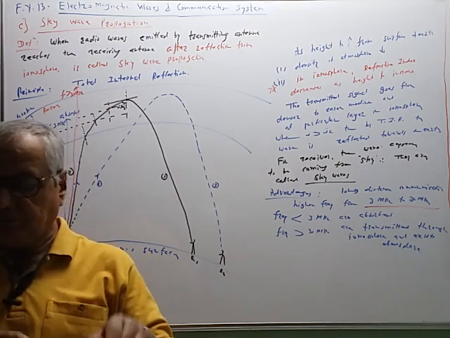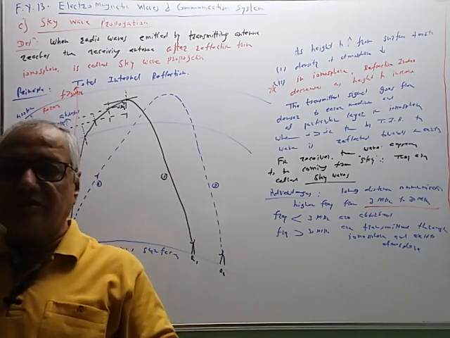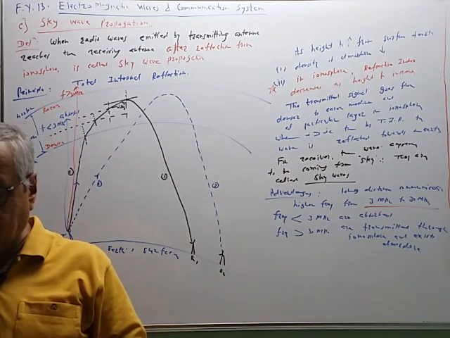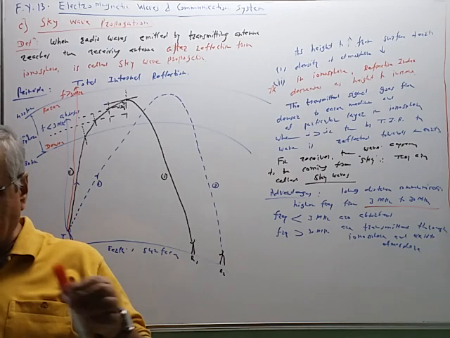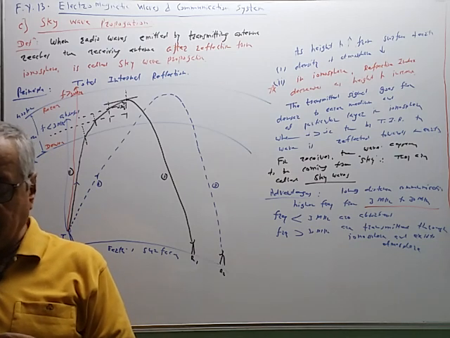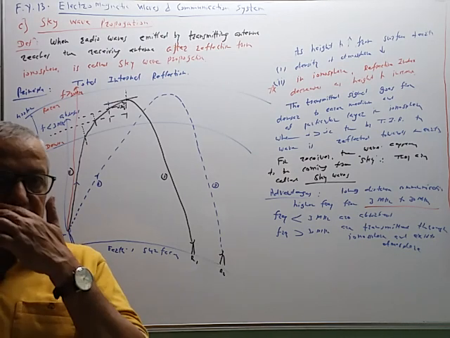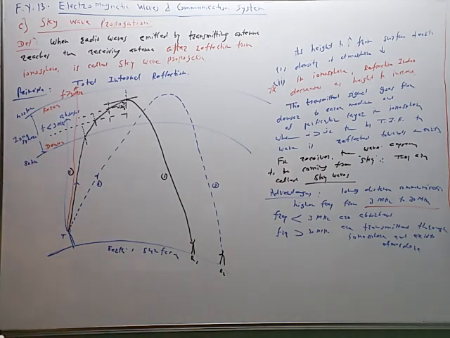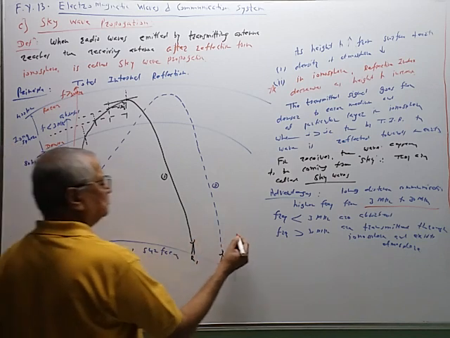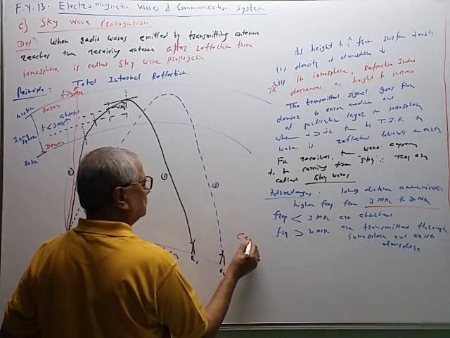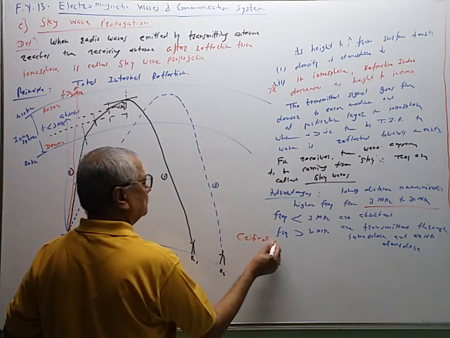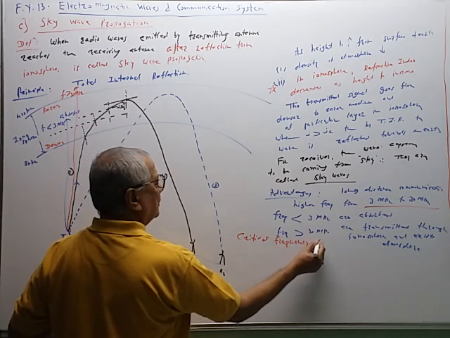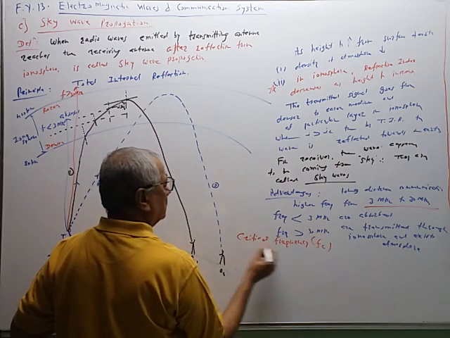Now, in relation with this sky wave propagation, there are two important terms. One is the critical frequency and the other is the skip distance. Skip distance means त्याला range म्हणतात. So what is meant by critical frequency? Critical frequency fc.